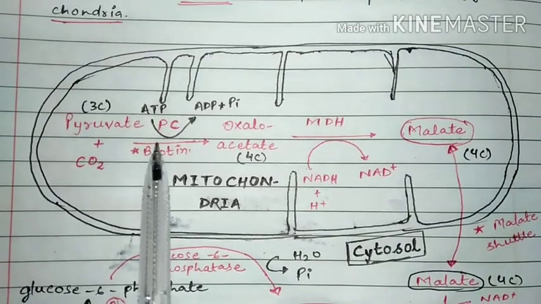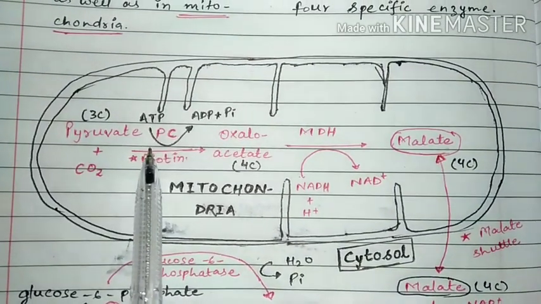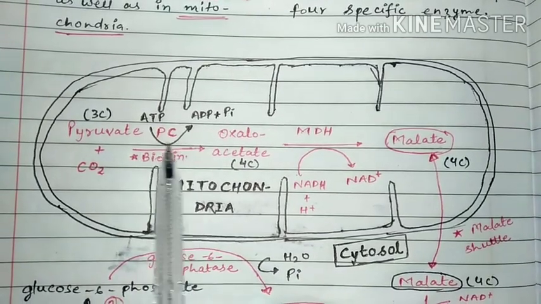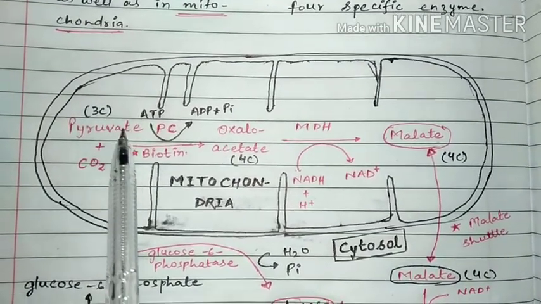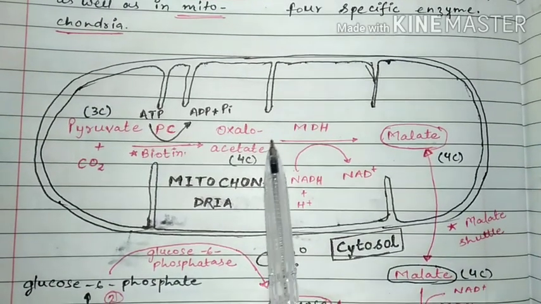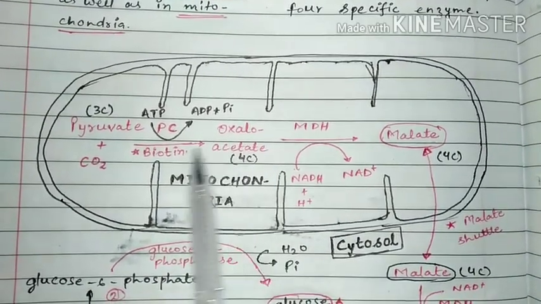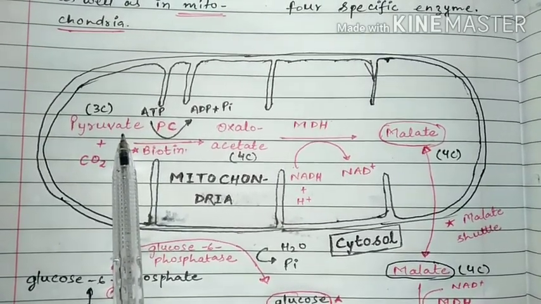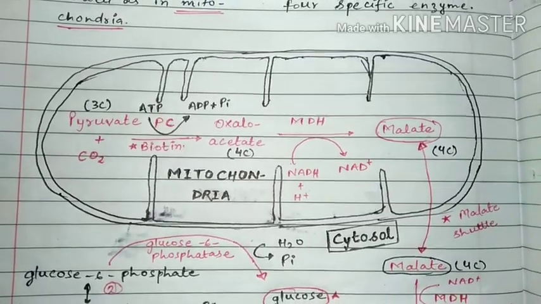For this reaction we require PC, which means the pyruvate carboxylase enzyme. This enzyme is necessary to make pyruvate, a 3 carbon compound, into a 4 carbon compound, that is oxaloacetate. So oxaloacetate is formed from pyruvate when pyruvate reacts with carbon dioxide.